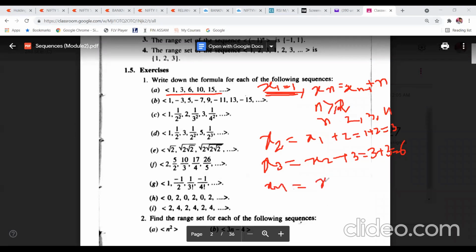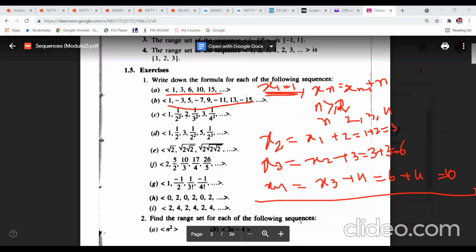Next, x4. n is equal to 4. That means this will be x3 plus 4, so that will be 6 plus 4, which is equal to 10. So like this you will go on and you'll get the whole sequence. Similarly, we can also find all of these. Their answers are also given, but before checking the answer, you must try to write it by yourself.